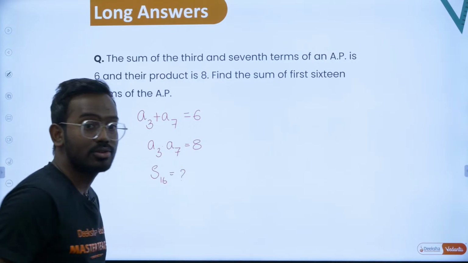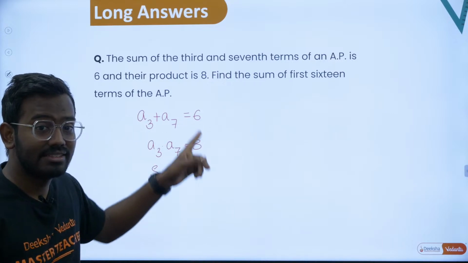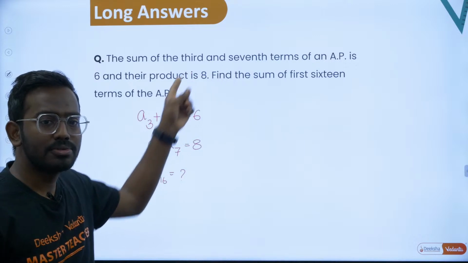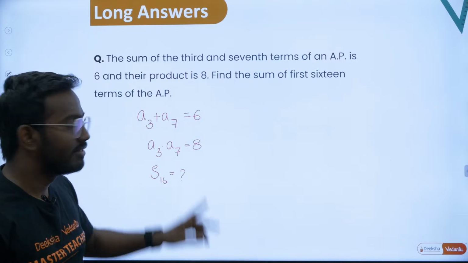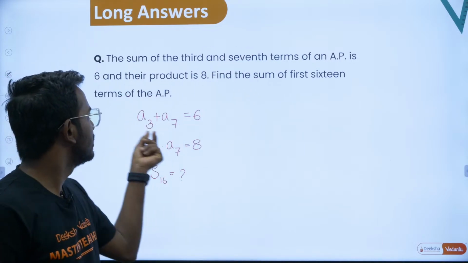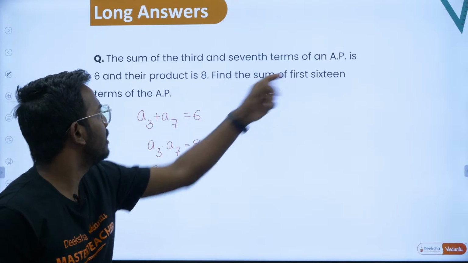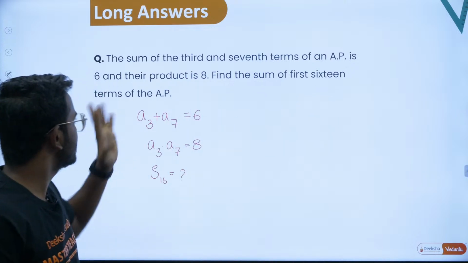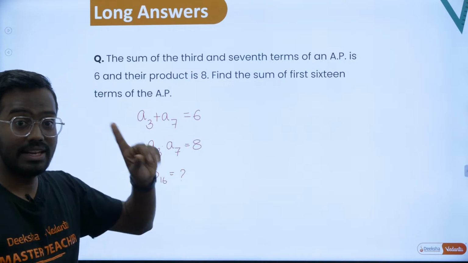This is the question. First, writing these things will carry 1 mark. Always remember, whatever the data given, you are supposed to write it in the mathematical form. First, what they have given: sum of third and seventh terms of an AP is 6, and their product is 8. Find the sum of first 16 terms. So writing this will carry 1 mark.